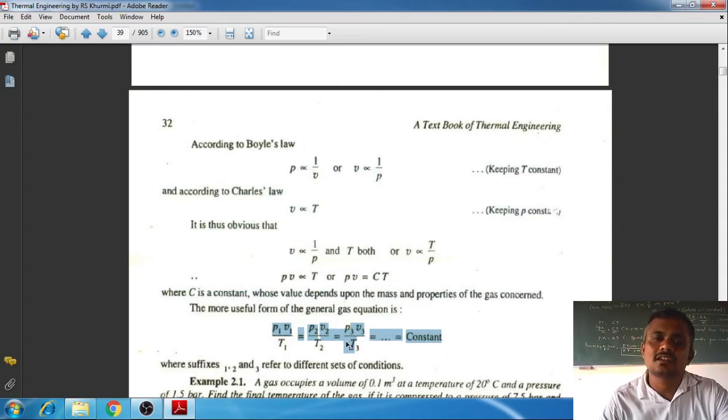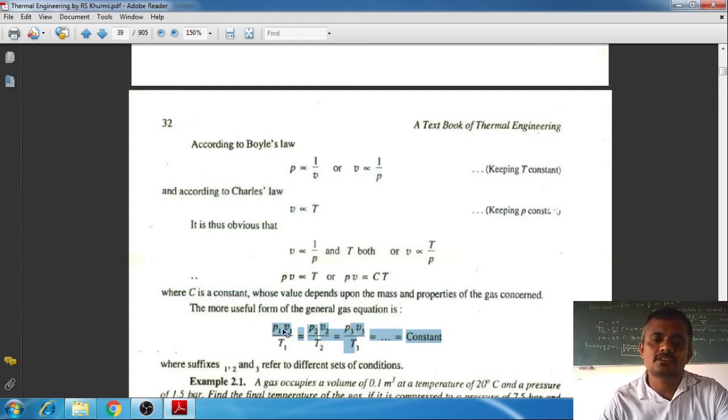This is the general gas equation, and PV = mRT is the characteristic gas equation. When you refer to the question bank of the DTE syllabus, third semester automobile engineering department, you will come to know: derive the characteristic gas equation. So this derivation is also important.